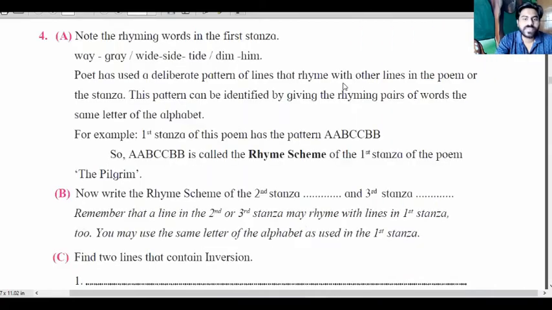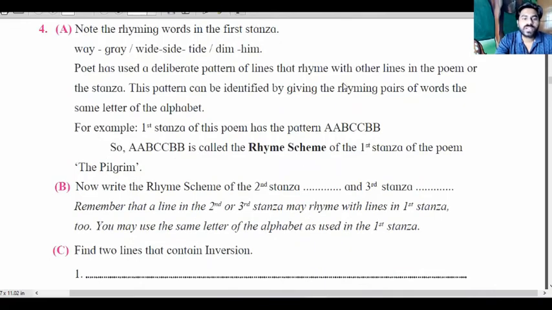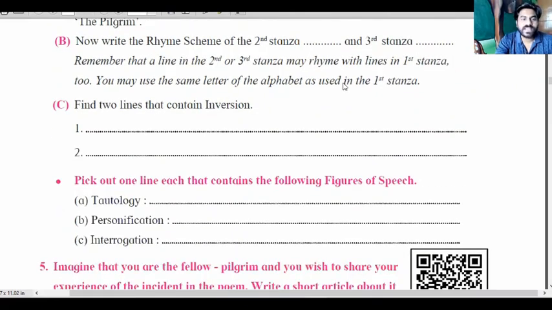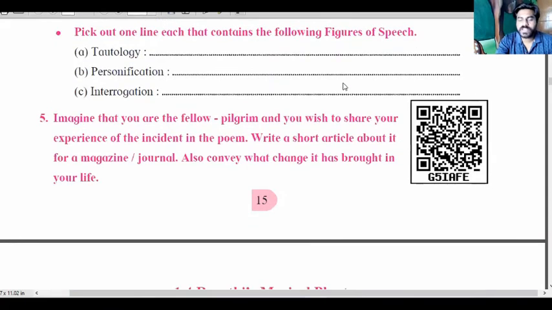Find the rhyme scheme of the second stanza, third stanza, and all that. So the homework is again for you here. C, find two lines that contain inversion. Where is the inversion? So you find two lines and put them here, and then you explain tautology, personification, and interrogation in one line.